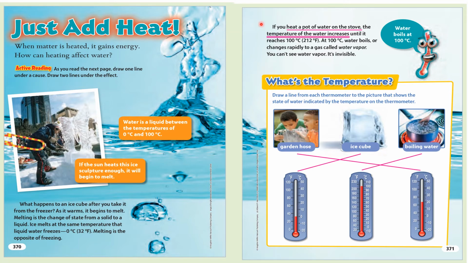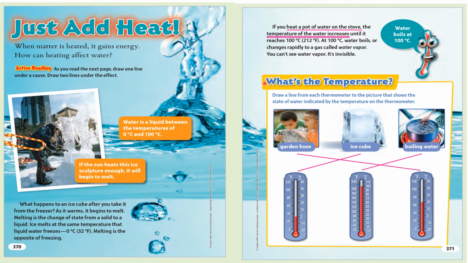If you heat a pot of water on the stove, the temperature of the water increases until it reaches 100 degrees Celsius, 212 degrees Fahrenheit. At 100 degrees Celsius, water boils or changes rapidly to a gas called water vapor. You can't see water vapor, it's invisible. Water boils at 100 degrees Celsius.